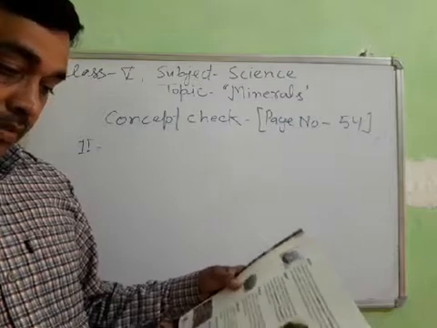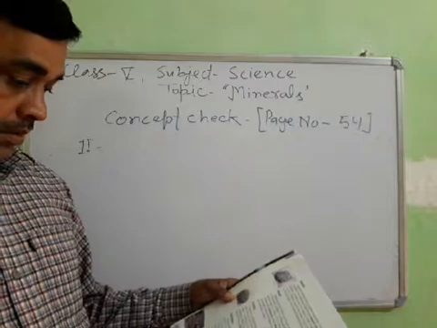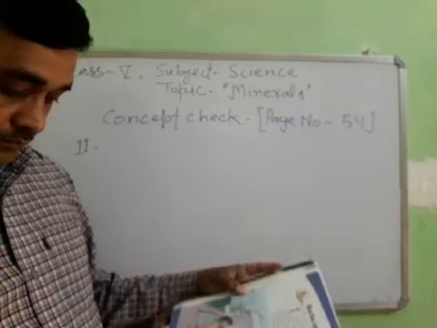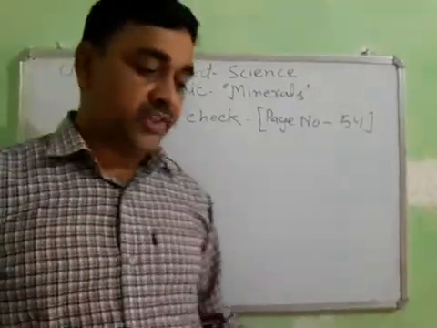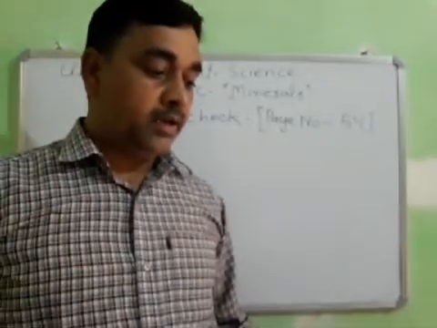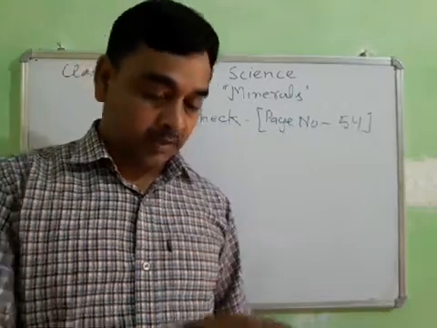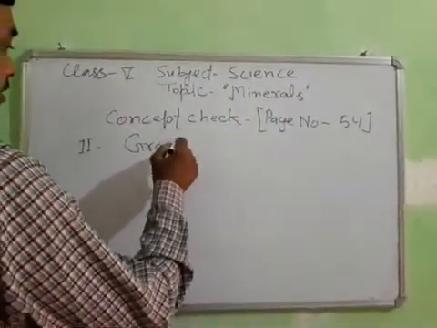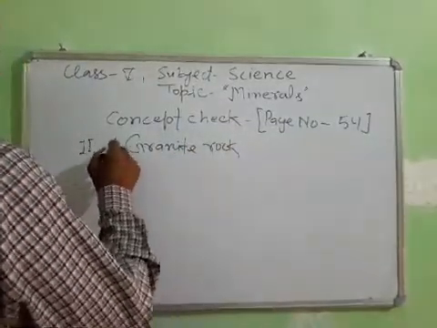Please open page number 52. The three main minerals found in granite are quartz, mica, and feldspar. So this is the granite rock. Write down granite rock. First answer first.